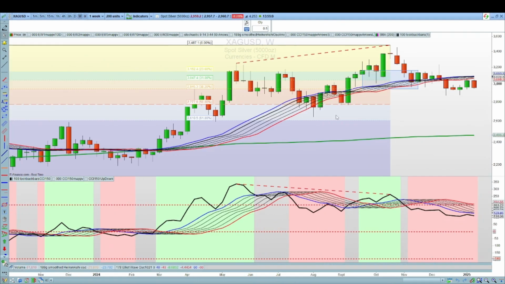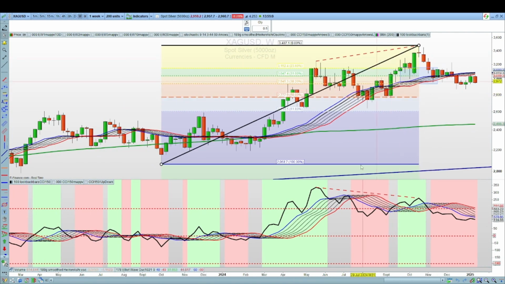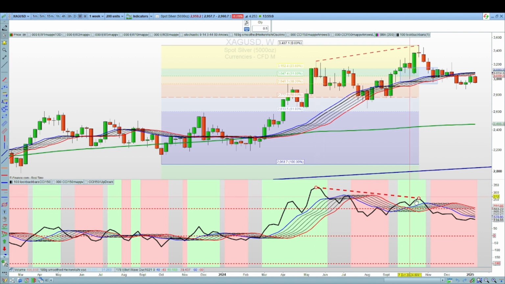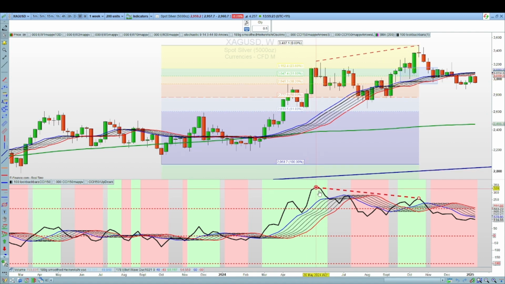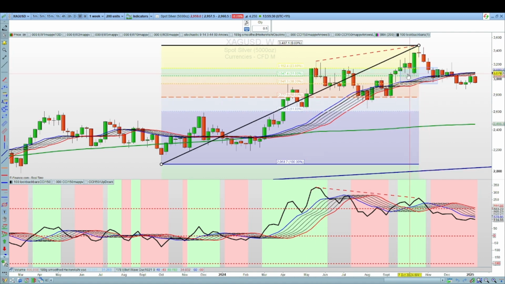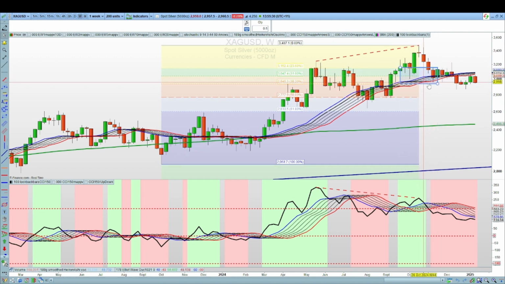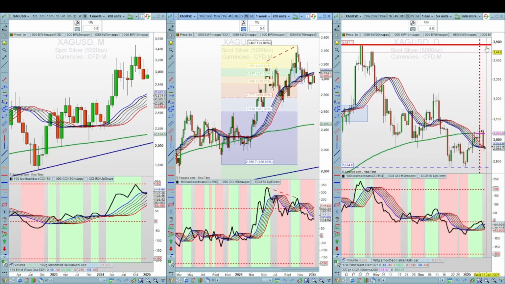On the weekly, we did have this bearish divergence between May 2024 to about October 2024. So it's declining CCI peaks, a bearish divergence, versus higher highs on the price. And we draw a Fibonacci range back to the level before that divergence started. And we target a minimum range of 23-38%, which is where that rectangle is highlighted. And you can see that the price has been fluctuating in there since around November 2024, over the past few weeks. That's on the weekly.